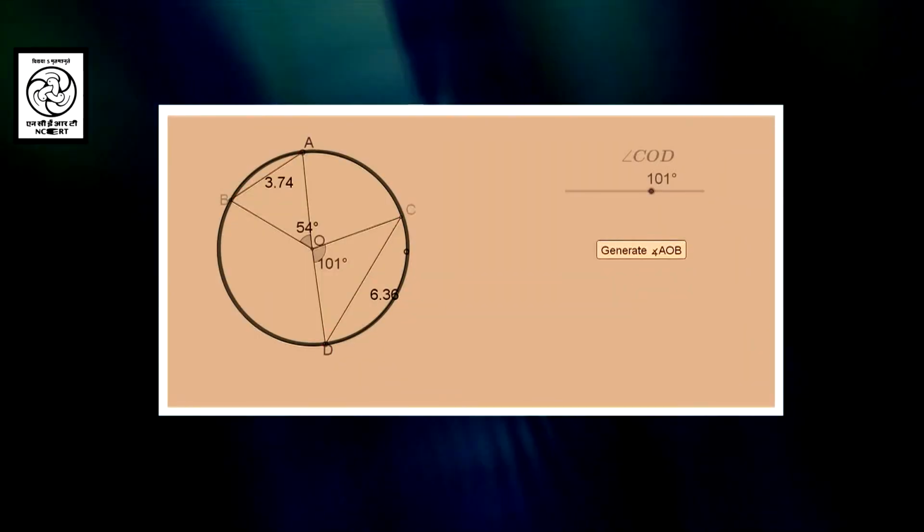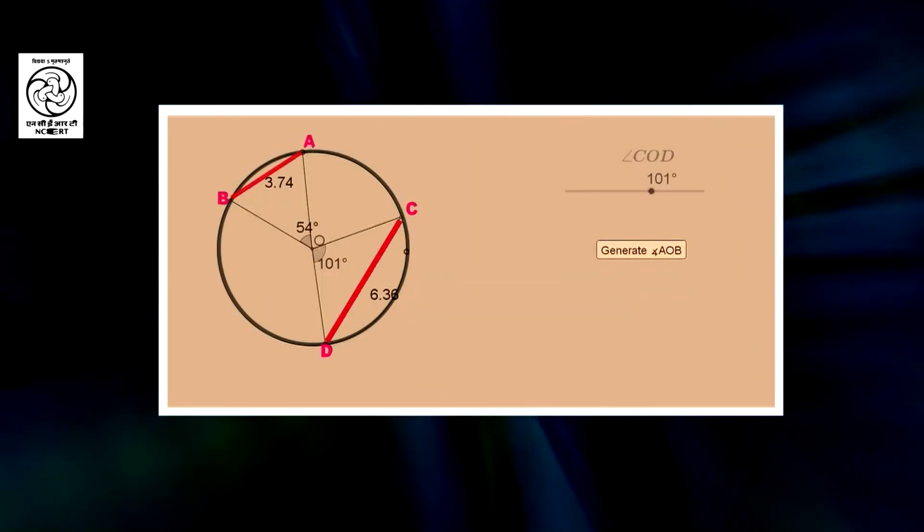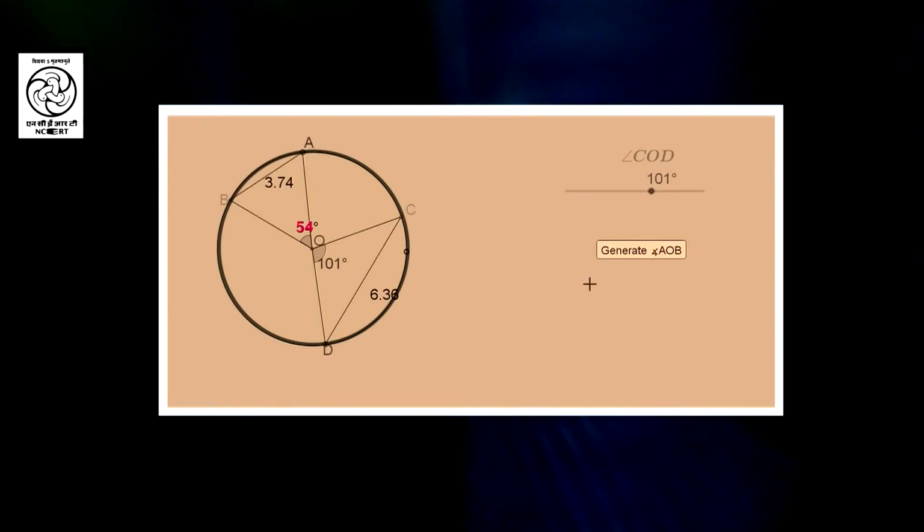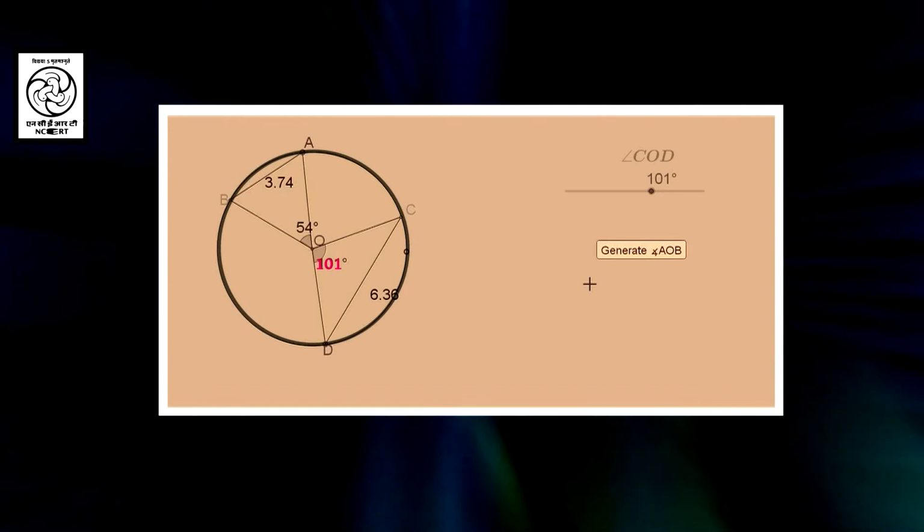We have seen that equal chords subtend equal angles at the center, but this is the converse of that result: if chords subtend equal angles at the center, are they equal? Let us verify. In this figure, you can see that there are two chords AB and CD. AB subtends an angle of 54 degrees, whereas CD subtends an angle of 101 degrees.